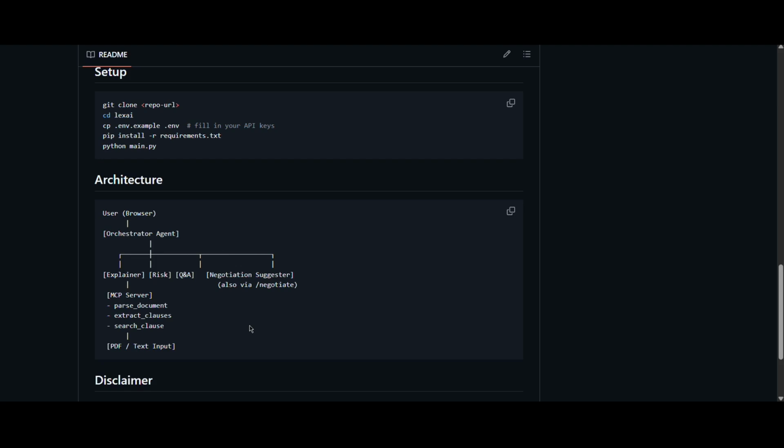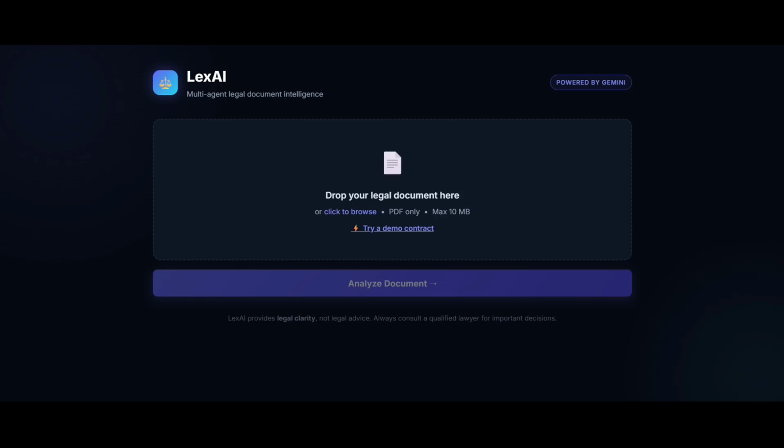So security was built in from the start. An API key gating on every tool call, path traversal protection, and no logging of document content. So let me walk you through the project. So I upload a contract, and within seconds, LexAI will give me an overall risk score.